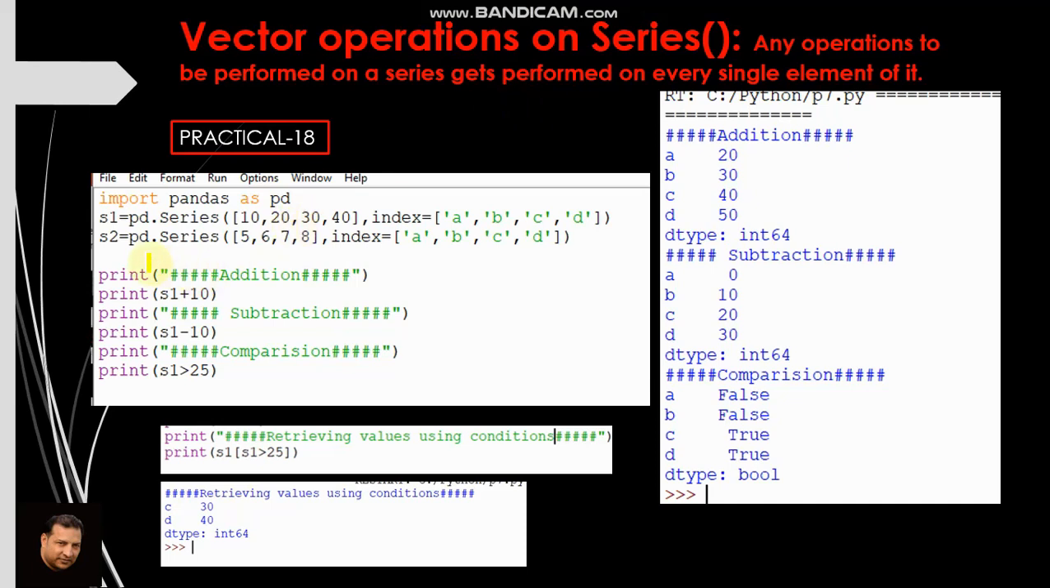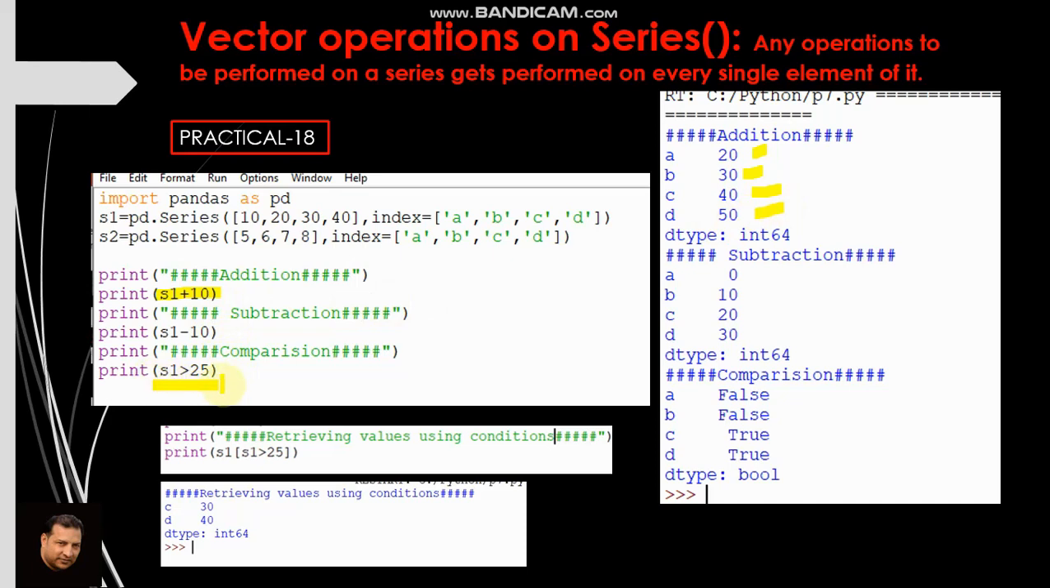We will consider only one series. Ignore this S2. S1 is equal to PD dot series 10, 20, 30, 40. Then if you write S1 plus 10, it will display all the numbers after adding the value 10. This is your vector operation. 10 to every element. See your output, 10 plus 10 20, 20 plus 10 30, 30 plus 10 40, and 40 plus 10 50. Similarly, you can do subtraction and comparison also.